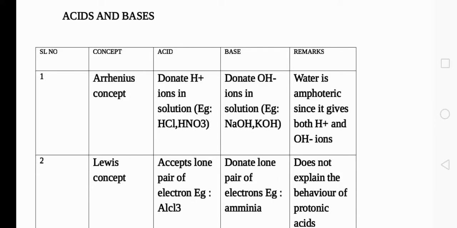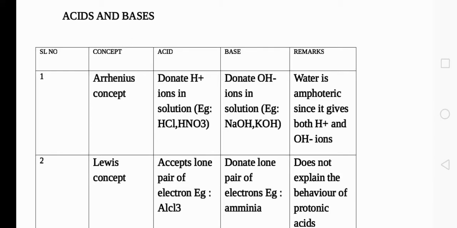When we draw the Lewis dot structure of ammonia, on the nitrogen atom there will be one lone pair of electrons. We have drawn that figure already in the second or fourth chapter. So we can clearly mention there is one lone pair of electrons, and using that lone pair, it can abstract one H plus ion, which is electron deficient, and form a covalent bond or coordinate bond with that H plus ion. So such a species, ammonia, is an example for a Lewis base. The substances which are ready to donate a lone pair of electrons are said to be Lewis bases, and those ready to accept a lone pair of electrons are said to be Lewis acids.